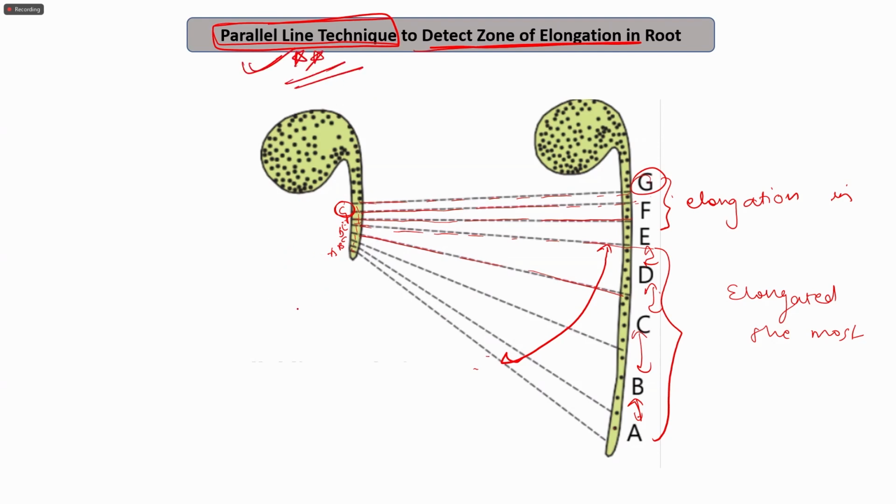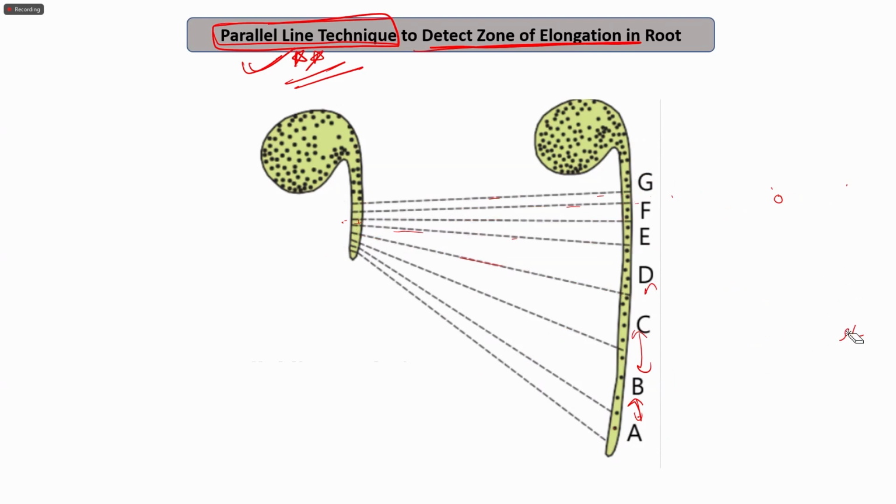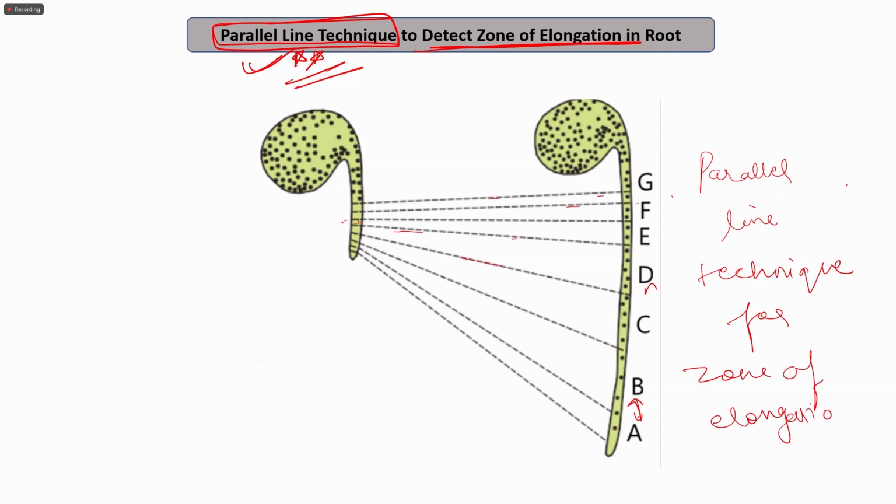So you might be asked, by being given this figure, what is being shown in this figure. So what they are actually trying to show is the parallel line technique for measuring the zone of elongation. Right?